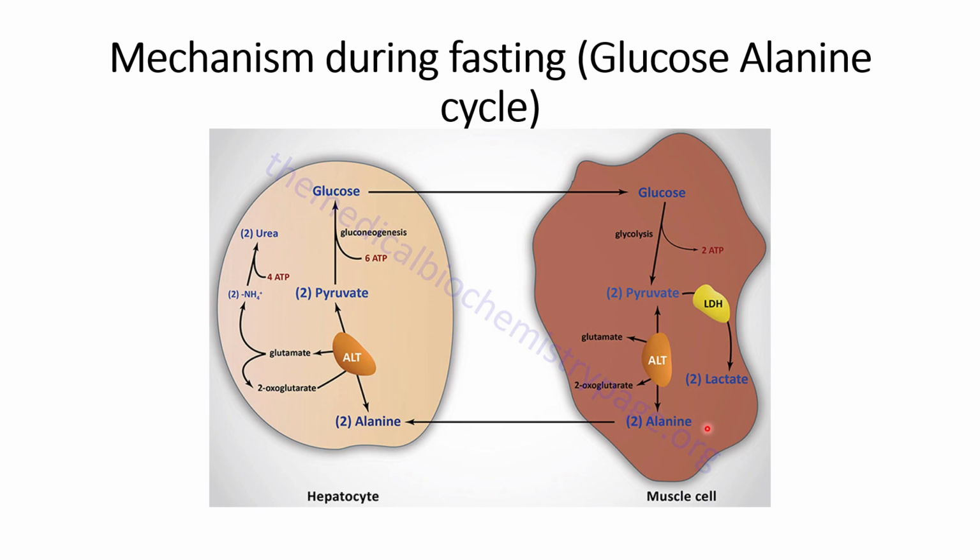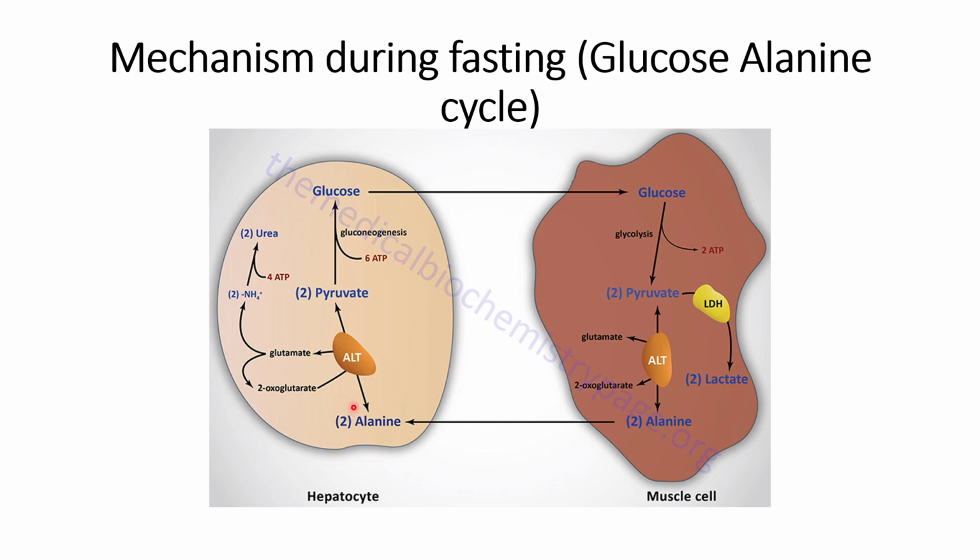So in case of fasting, the degradation of the muscle cell protein leads to the formation of alanine with the help of ALT, and this alanine will then move into the blood vessels, where with the help of blood it will move into the liver.